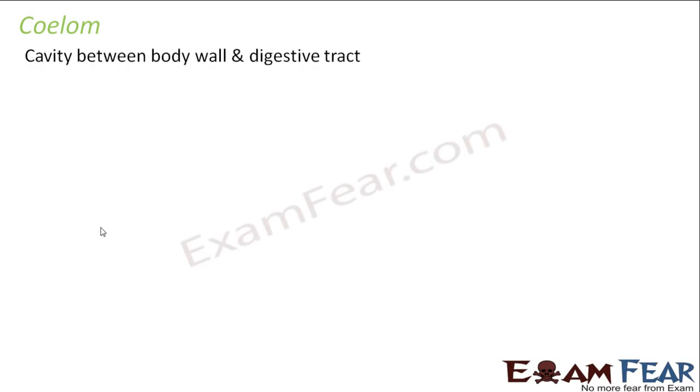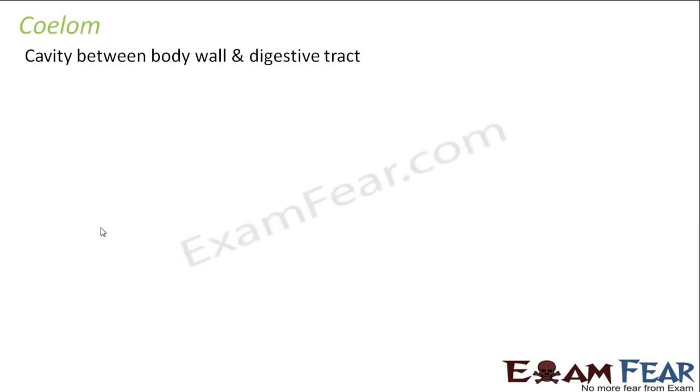Blastic. And the next parameter was coelom. Now coelom was a very important parameter in classifying organisms. So let us first try to understand what a coelom is. It is the cavity between the body wall and the digestive tract. So often the coelom is also known as the body cavity. So what do we mean by cavity inside our body?